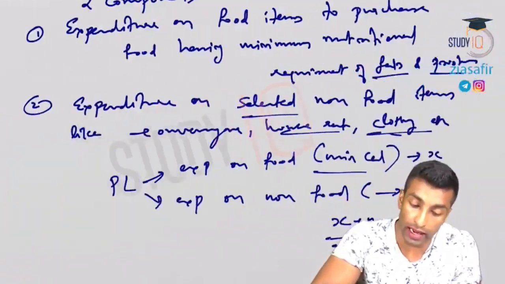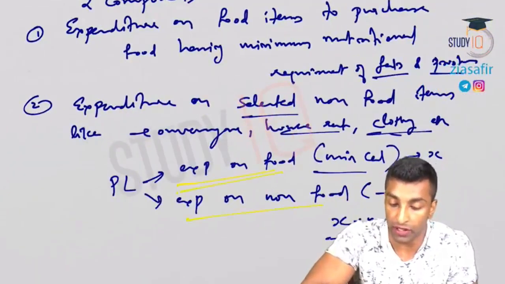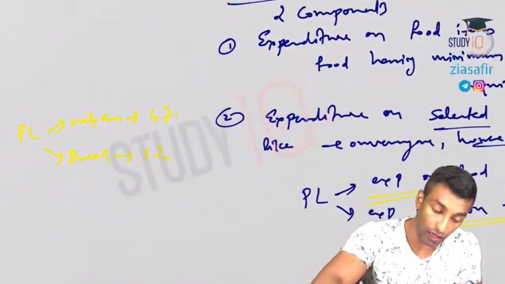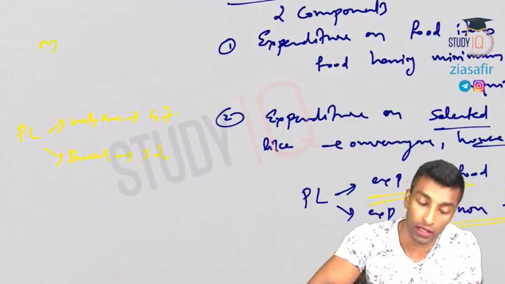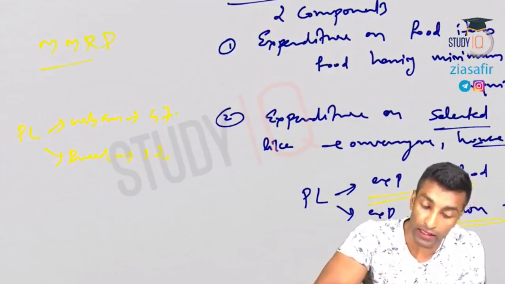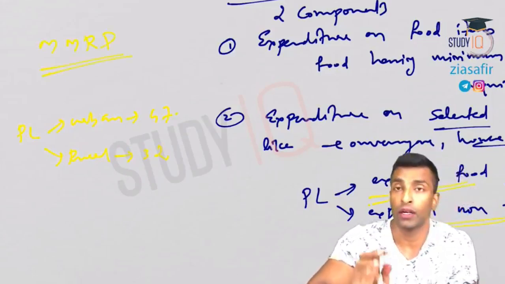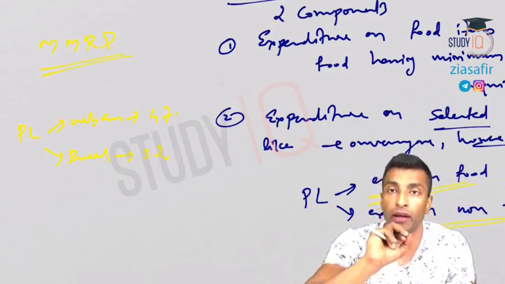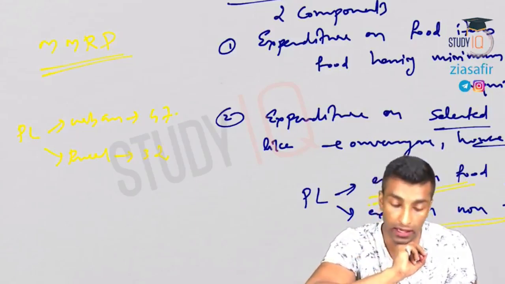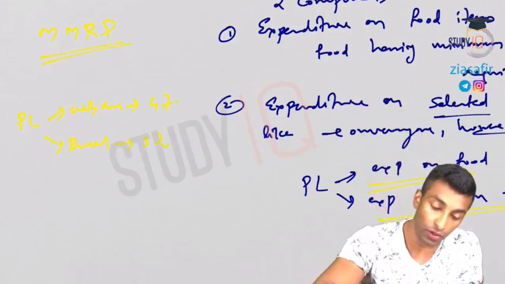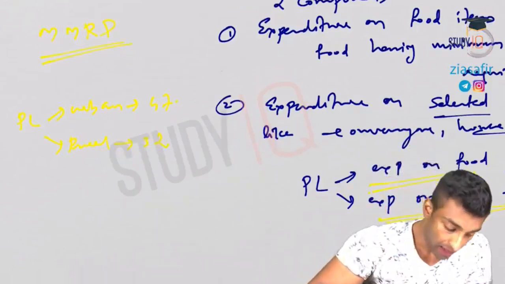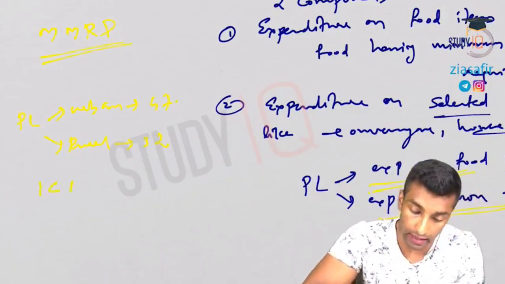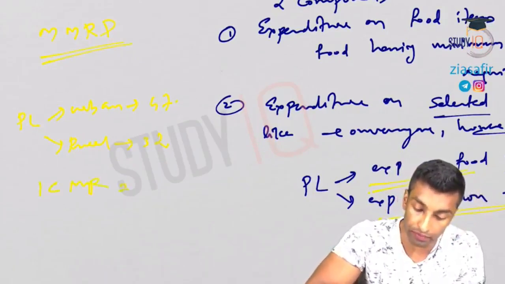So how is this poverty line measured? Two components, expenditure on food and expenditure on non-food. Which method is used? Modified mixed recall period method is used. So Lakdawala, uniform recall period; Suresh Tendulkar, mixed recall period; Dr. C. Rangarajan, modified mixed recall period. Here, this is how you get the poverty line. And what is the calorie intake? It is actually suggested by ICMR.